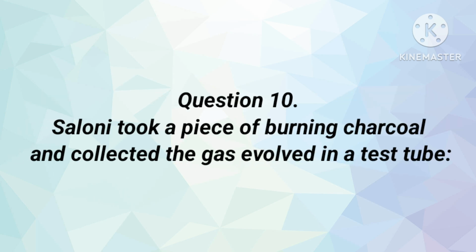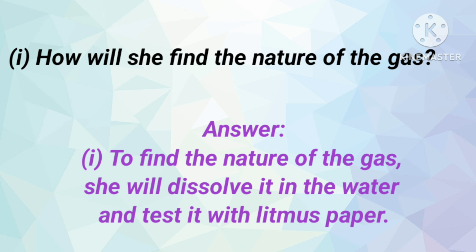Question number 10. Saloni took a piece of burning charcoal and collected the gas formed in a test tube. Let's see what is happening here. How does she find the nature of the gas?